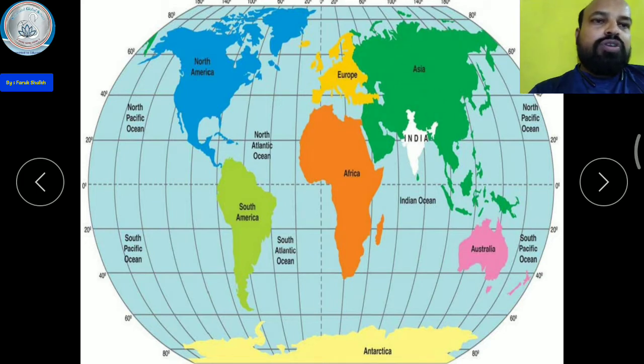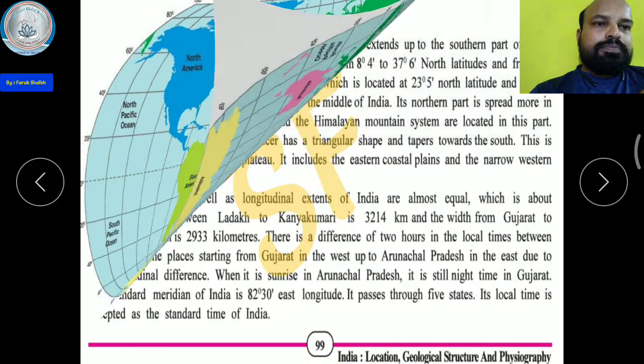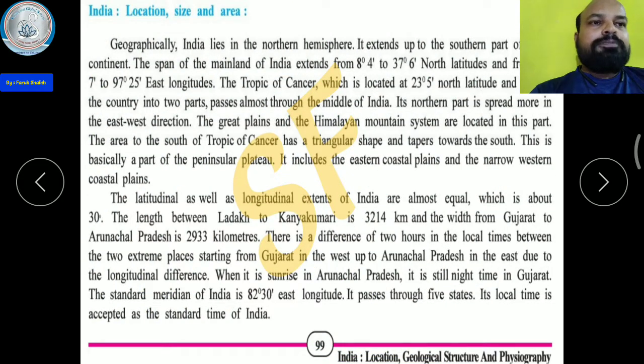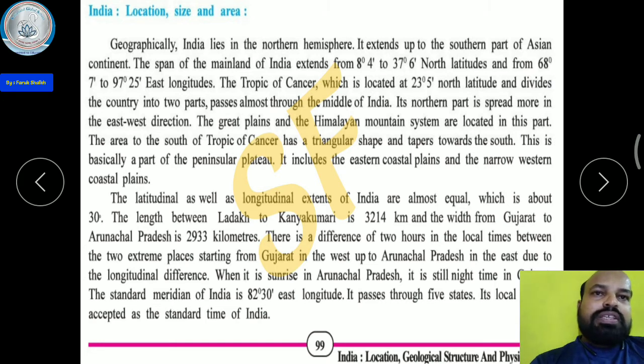I hope that all of you understood the location of India in the world. According to this location, among all these continents and countries, India ranks seventh in the world, area wise. Here it is the location, size, and the area. So geographically, India lies in the northern hemisphere. It extends up to the southern part of the Asian continent.